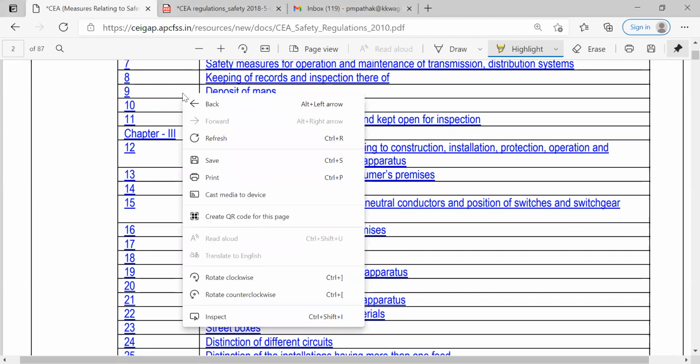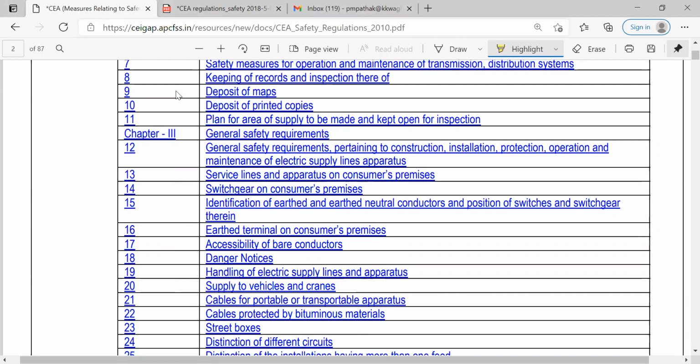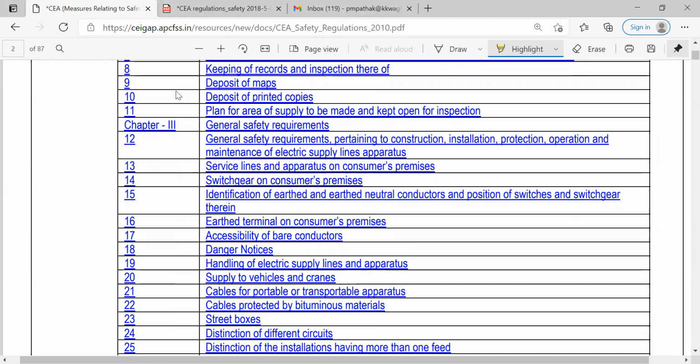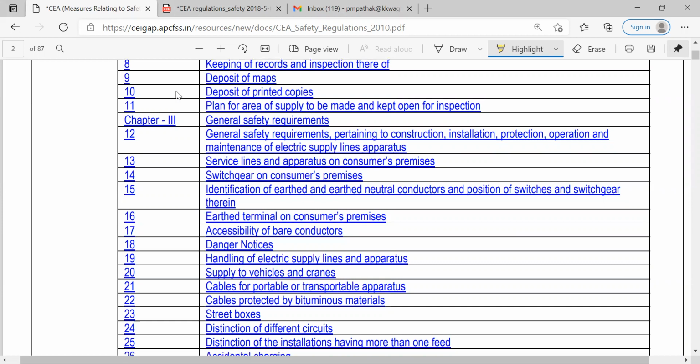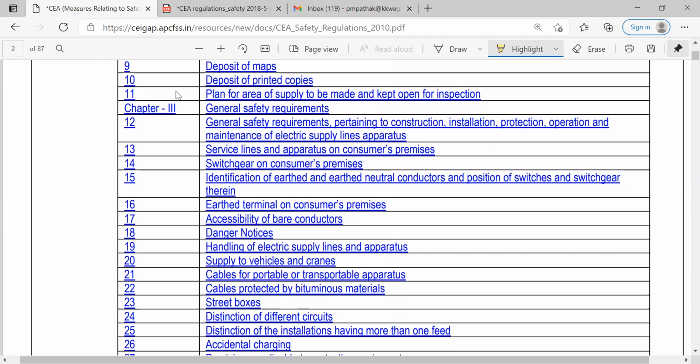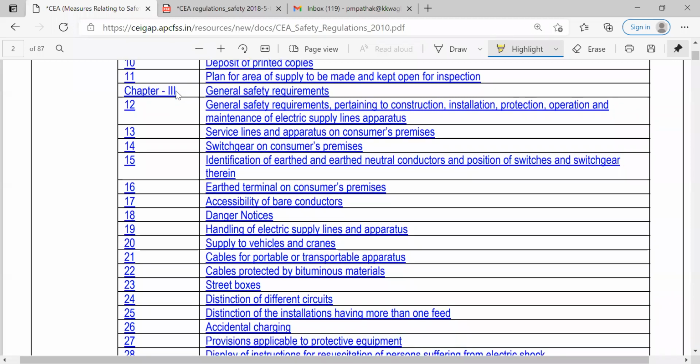And then we have to observe whether there are any corrective actions or any valid suggestions, and then we have to implement them also. Then deposit of maps, deposit of printed copies. So we have to store all these things in a printed form nowadays as well as in soft copy form. Then plan for area of supply to be made and kept open for the inspection.